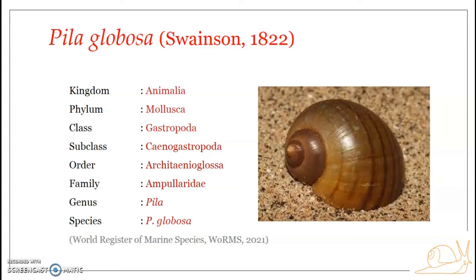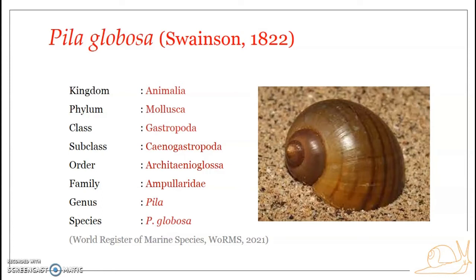And why these terms? How does Pila globosa come under these groups? Till Gastropoda, the peculiar features of these taxa are ones we are very familiar with. Gastropoda, as you already know, includes freshwater, marine and terrestrial univalve mollusks with an unsegmented and asymmetrical body.